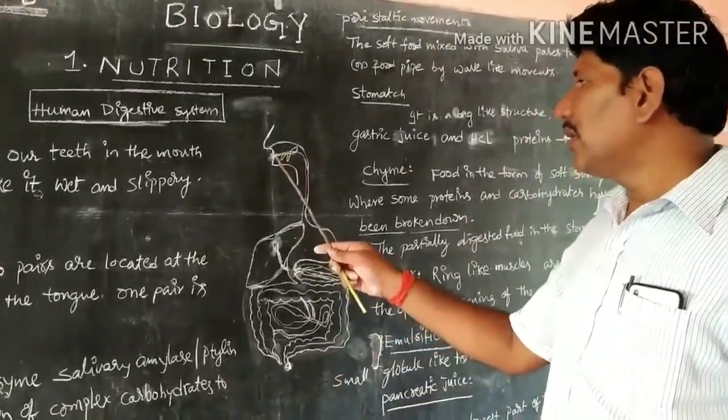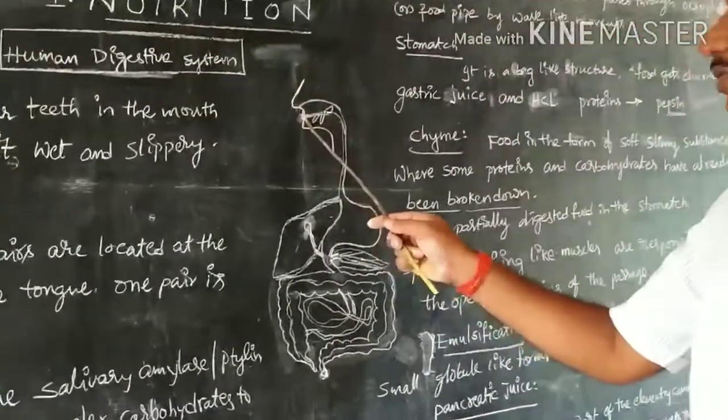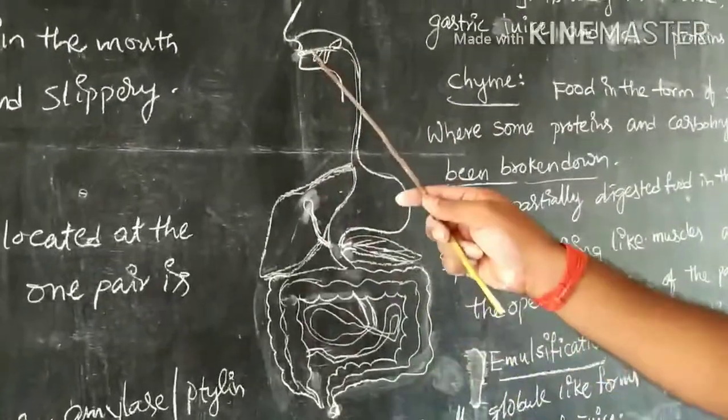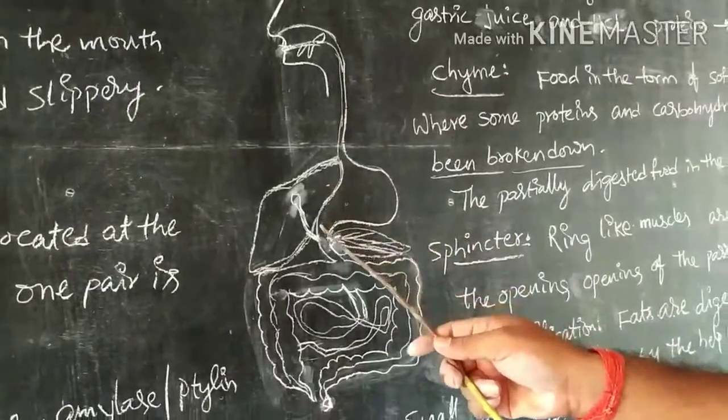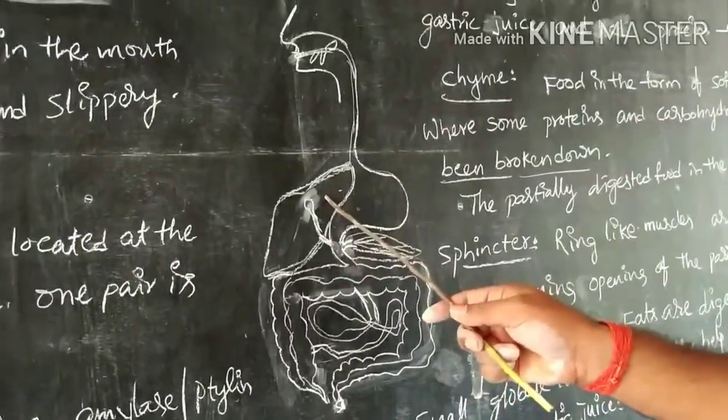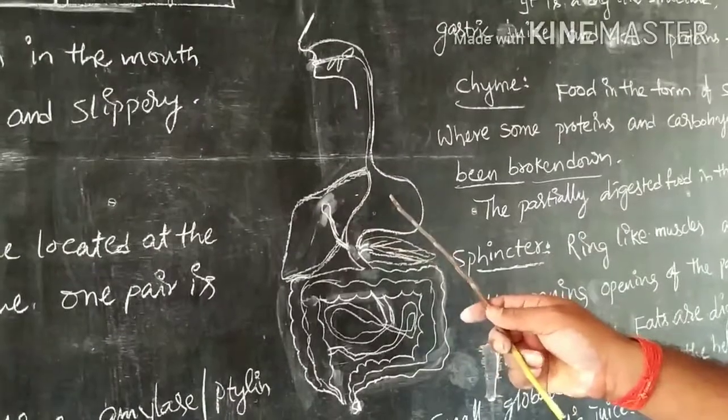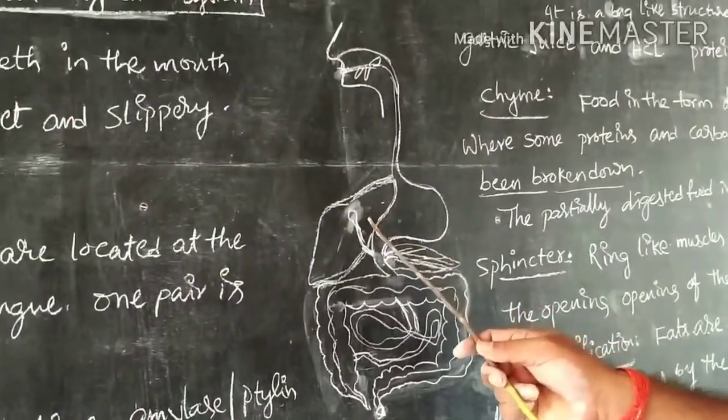For example, our human digestive system starts from the mouth and goes to the anus, such a long tract or tube which is convoluted and has different parts in different places to perform various functions.